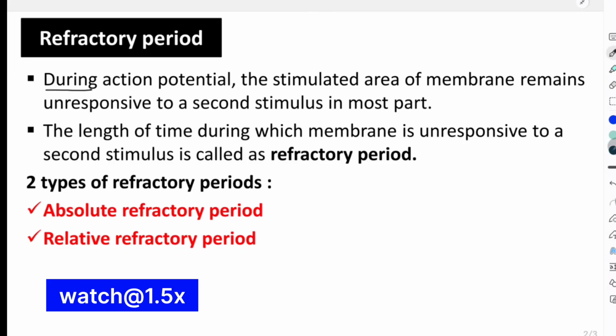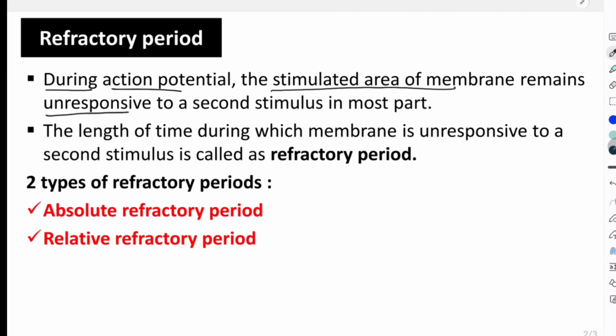Now, during an action potential, the stimulated area of the membrane remains unresponsive to a second stimulus for the most part. What this means is that whenever I stimulate a membrane, it is going to generate an action potential, but the stimulus should be a threshold stimulus. Whenever an action potential is going on, if I give a second stimulus at that point of time, I am not going to get one more action potential.